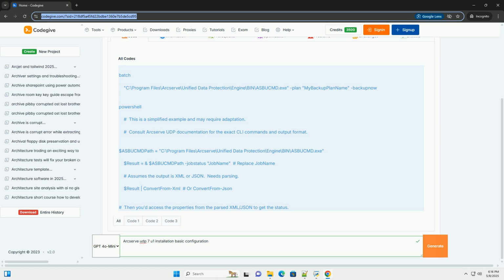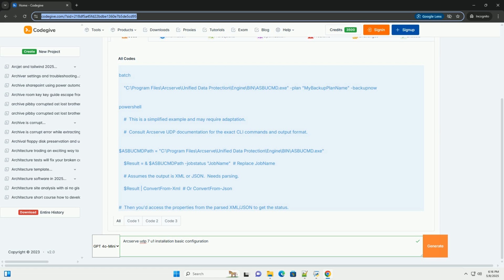PowerShell example, retrieving backup job status, adapt this. This PowerShell example is highly simplified and serves as a starting point. You'll need to: 1. Replace job name with the actual job name or a relevant parameter to retrieve job status. 2. Determine the correct CLI command to retrieve job status in Arcserve UDP, consult the documentation. 3.